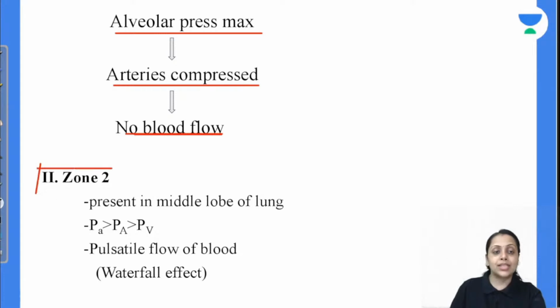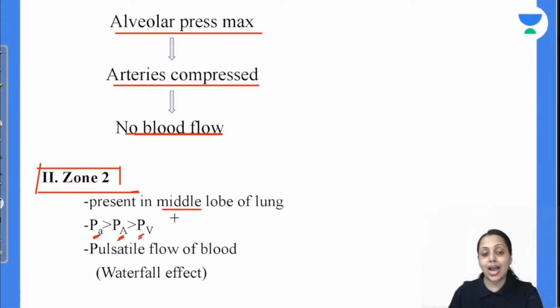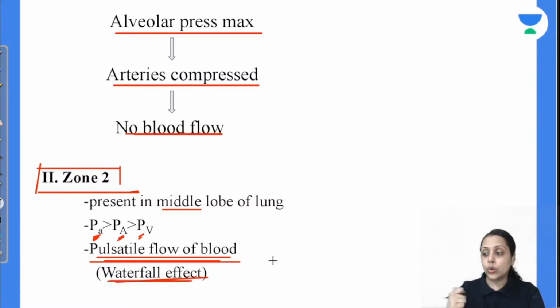In the middle lobe we have zone 2. In zone 2, arterial pressure is more than alveolar pressure, but here the venous pressure is less than the alveolar pressure. So arterial pressure is higher, so the artery will not be compressed, only the vein will be compressed. In this situation we get pulsatile blood flow, which is also known as the waterfall effect. So in zone 1 there is no blood flow, and in zone 2 we have this pulsatile blood flow.